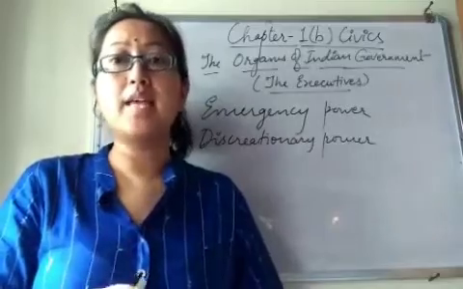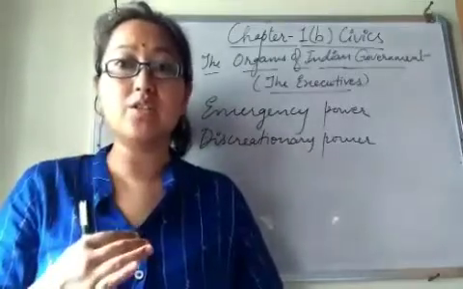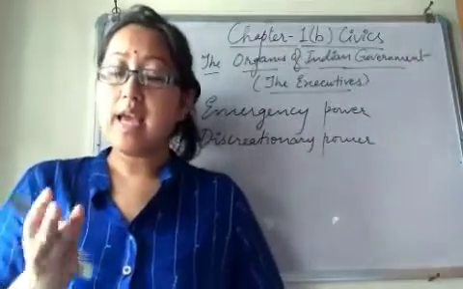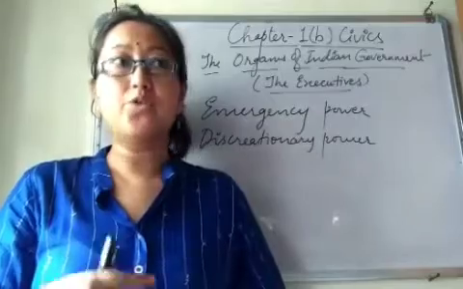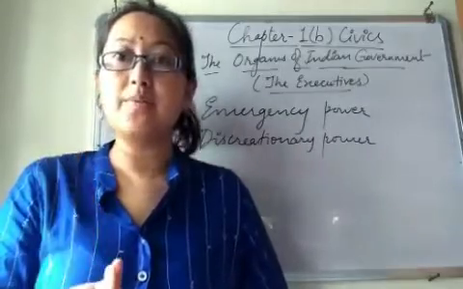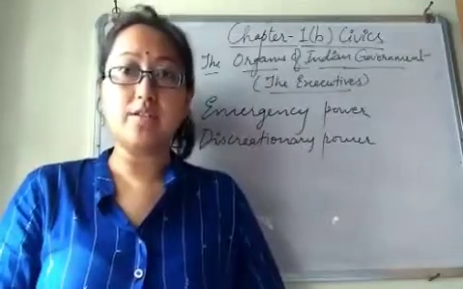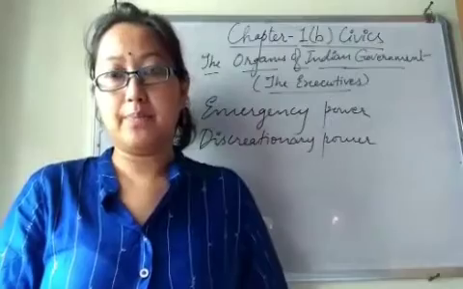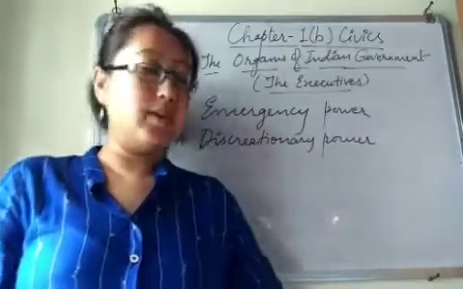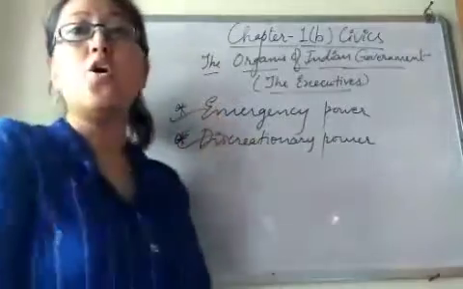Only the president can issue an ordinance during these situations. What kind of situations? Constitutional breakdown, national emergency, meaning during a crisis, civil war or aggression, and financial instability. Clear? Okay, now let's move to the next power, the discretionary power of the president.